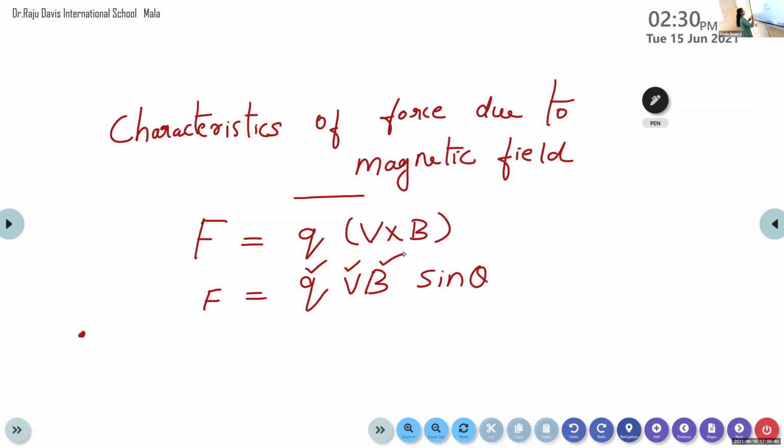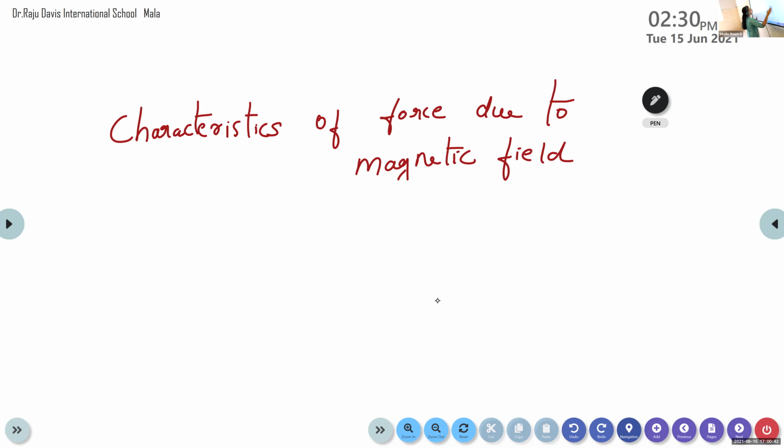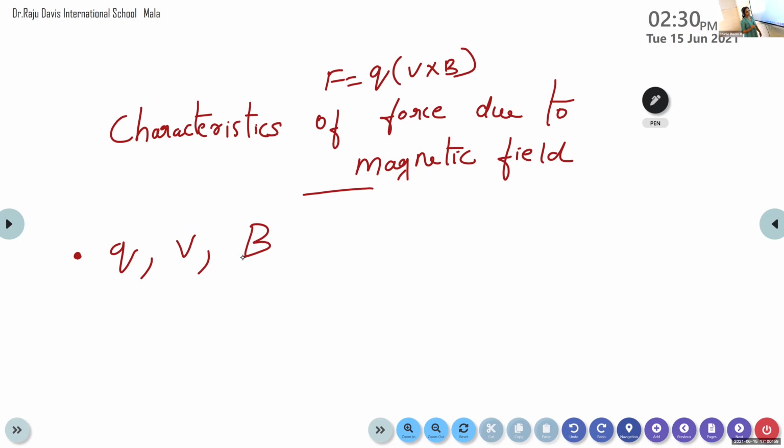The first characteristic is that the force due to magnetic field, that is F is equal to Q into V cross B, depends upon charge Q, velocity V and the magnetic field B. From this equation itself, it is clear that this F depends upon Q, V and B.